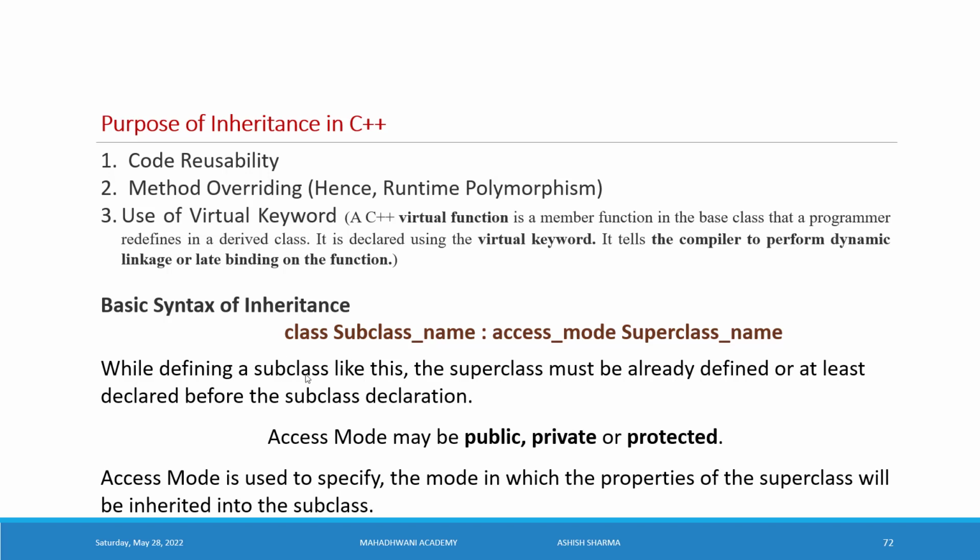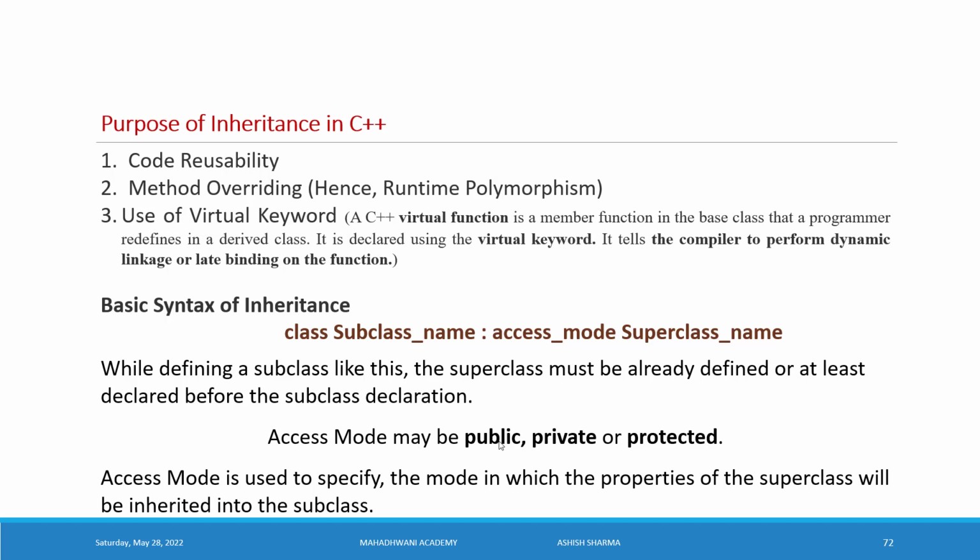While defining the subclass like this, the superclass must already be defined. Whenever we implement the inheritance concept, the superclass has already been defined, so it is an existing class. Only if we have an existing class can we keep the features of this class in the next class. If you do not have a definition of the class, at least it must have been declared.